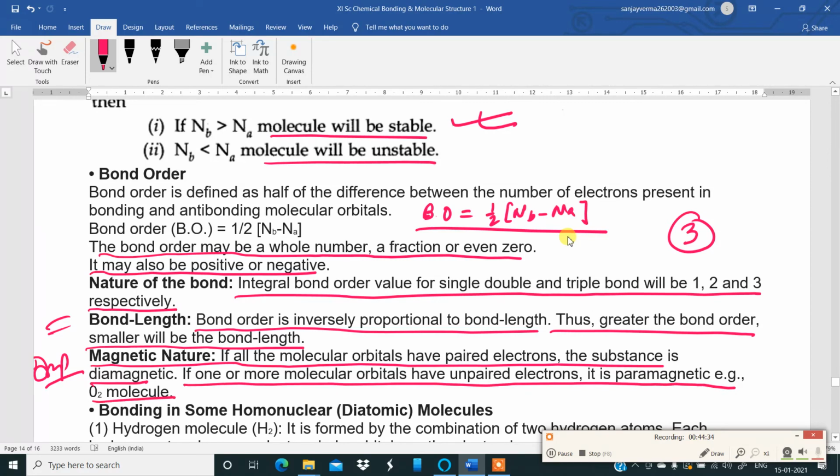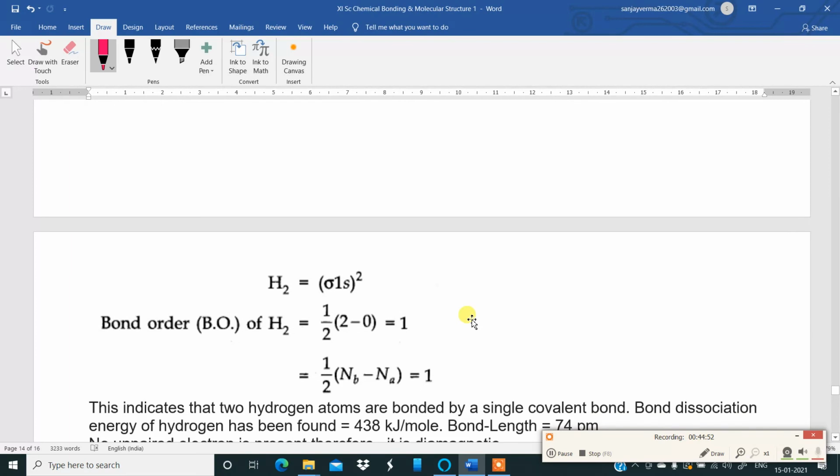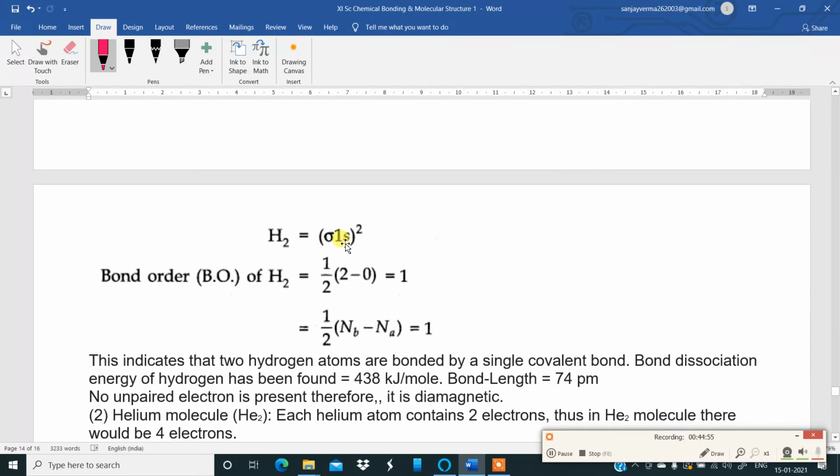Okay. Now, bonding in some homonuclear diatomic molecules. If you look at the hydrogen molecule, it is formed by the combination of two hydrogen atoms. Each hydrogen atom has one electron in its 1s orbital. So the electronic configuration of the hydrogen molecule is given below. For two hydrogen atoms, it is sigma 1s squared.